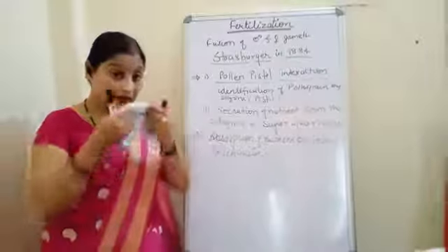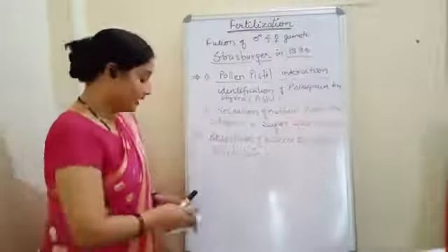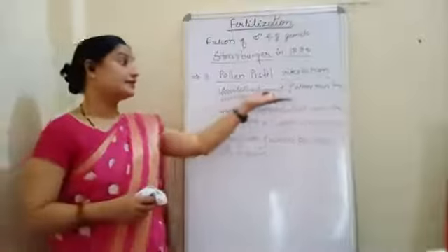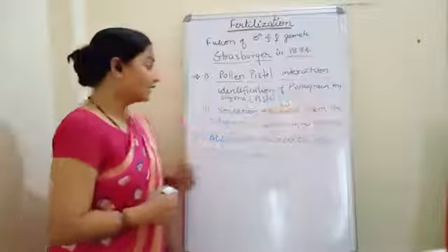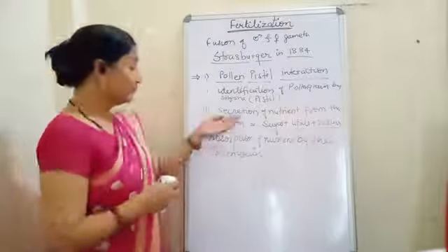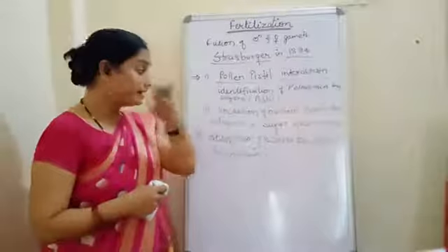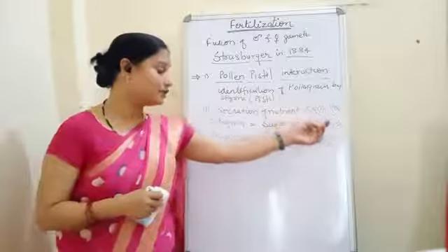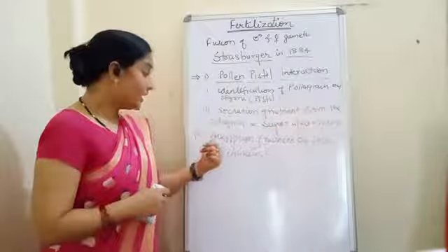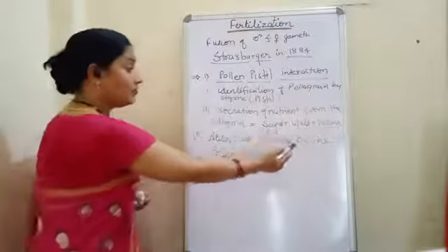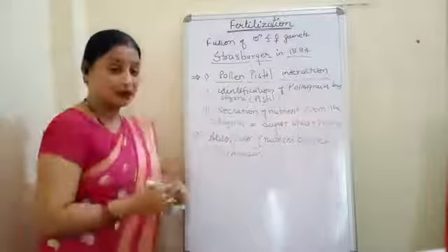Clear? Now see what has happened. At first, the stigma, that is the pistil, has identified the pollen grain. After identification, if the pollen grain is of the same kind, then there is secretion, and what is secreted? Sugar plus lipids and resins. After this, there will be absorption of the nutrient by the pollen grain.